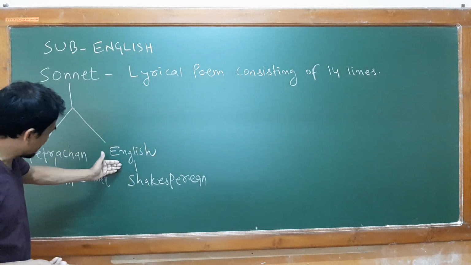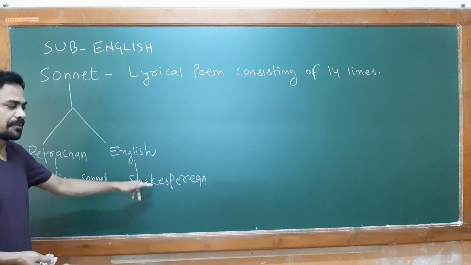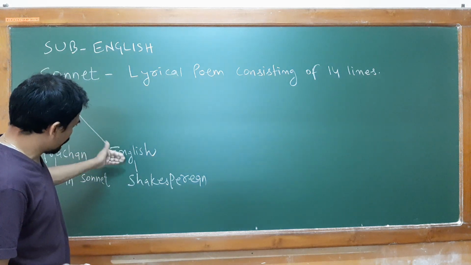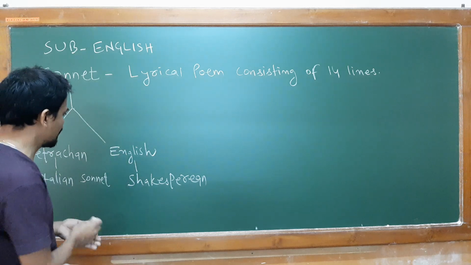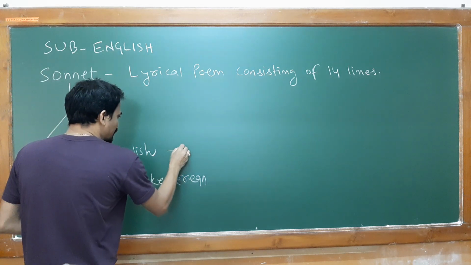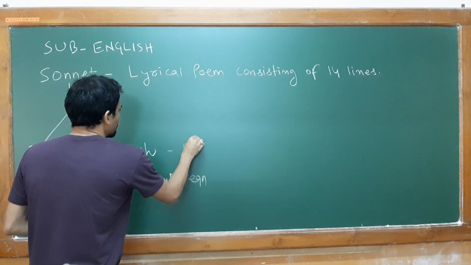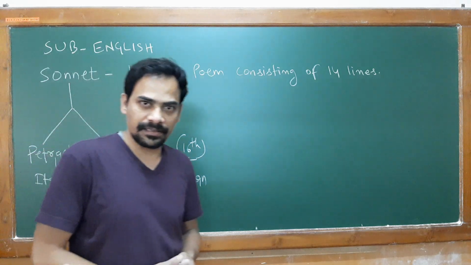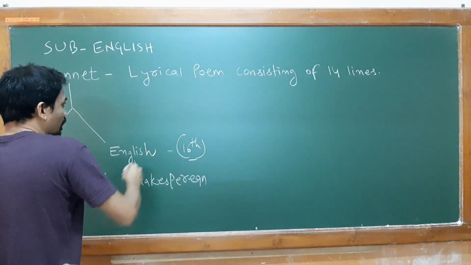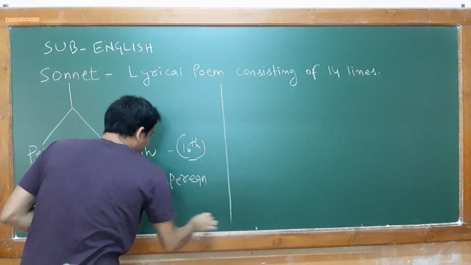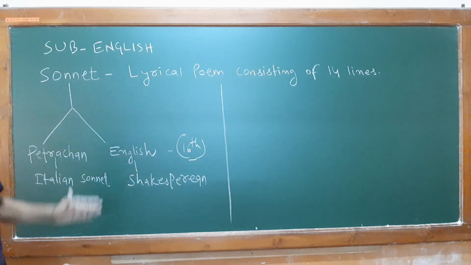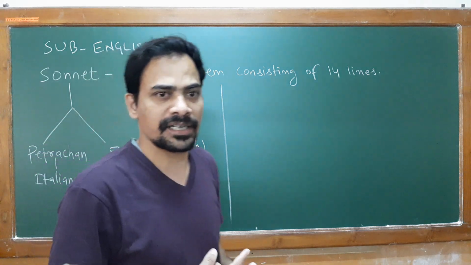That is why this is known as the Shakespearean sonnet. You can also say English sonnet, and this sonnet originated in the 16th century.